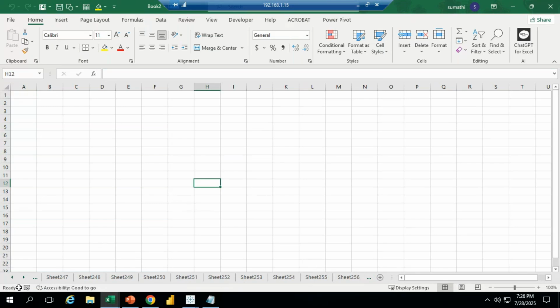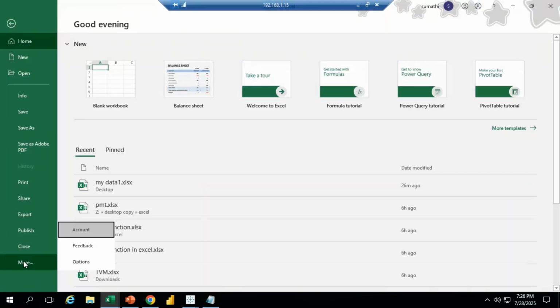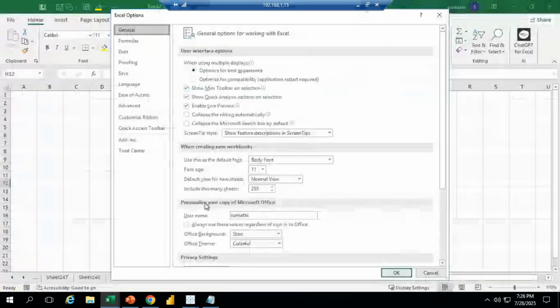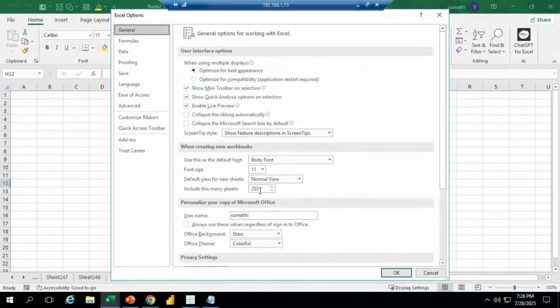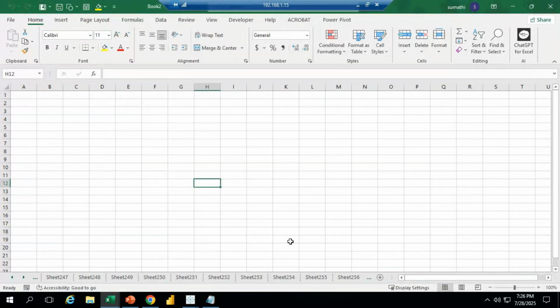If you get confused, again go to the File tab, More, Options. In that, for include this many sheets, I am going to give one. Click on that. Okay. Now see, Control N, new file. It's going to apply for new files only. Like this, we can open the information and add the worksheets.